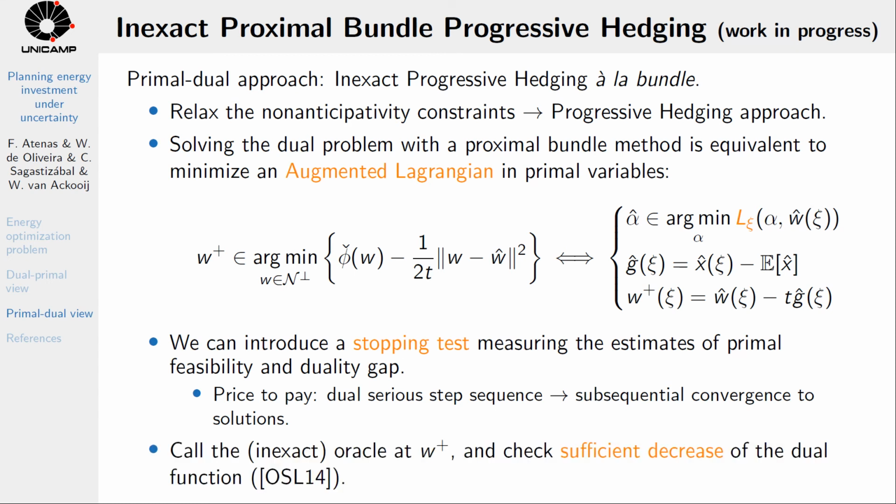Following the ideas of bundle methods, then we call an oracle, which can be inexact, at the new candidate W plus for the dual sequence, and then we check using that information if this point provides a sufficient decrease of the dual function. If there is sufficient decrease, then we update the zeroth step sequence, and if not, we make a null step.